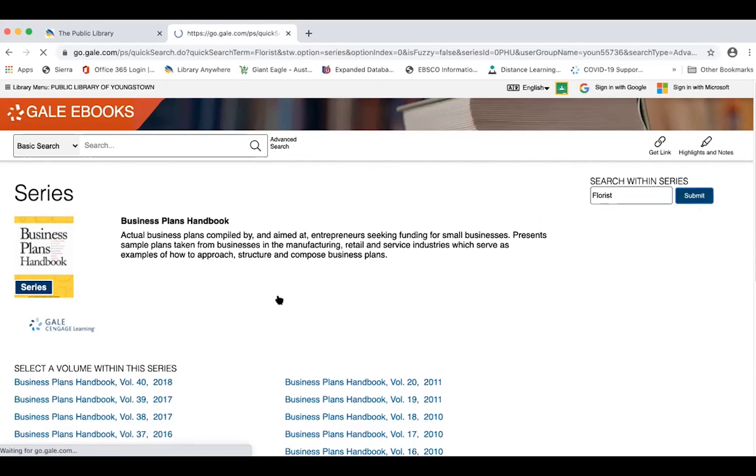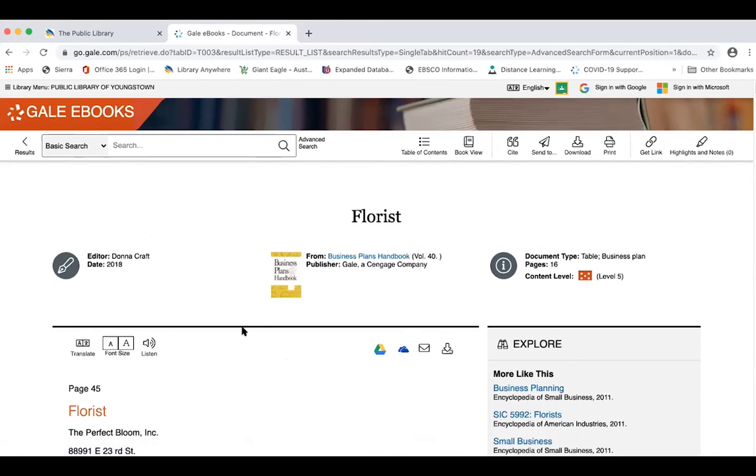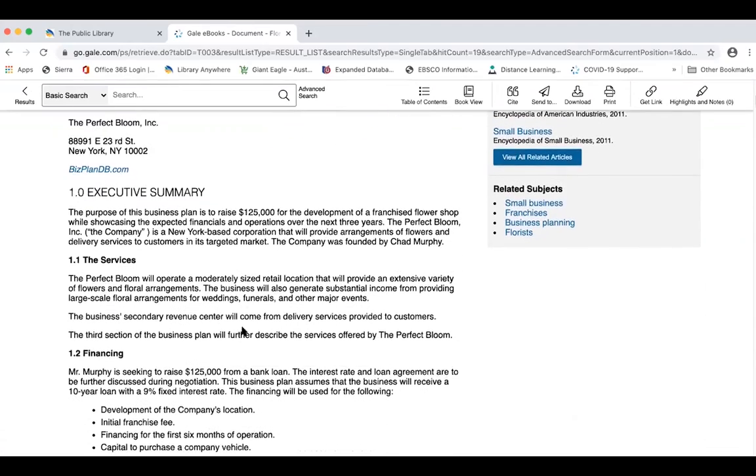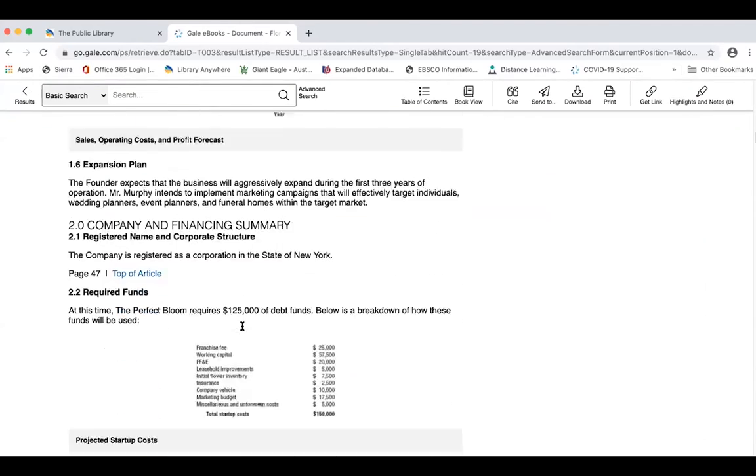We could type that in here, and you'll see that there's a business plan for being a florist that was just done in volume 40 of the series, and also one in volume 1. If I click on the title of the business plan, it opens up right to where it would be in that volume 40, and it's the entire business plan.